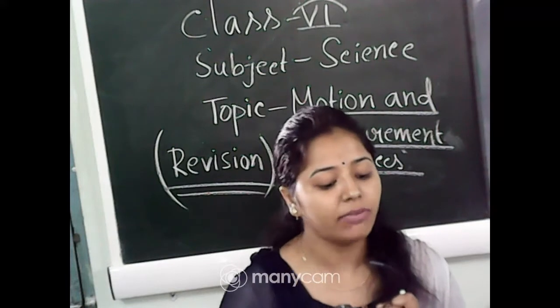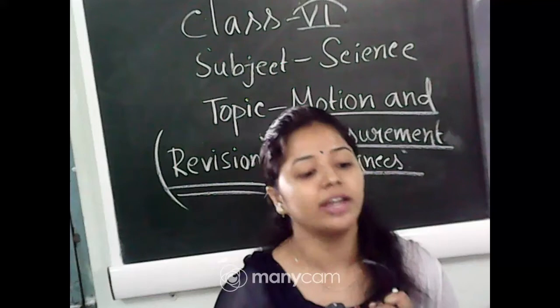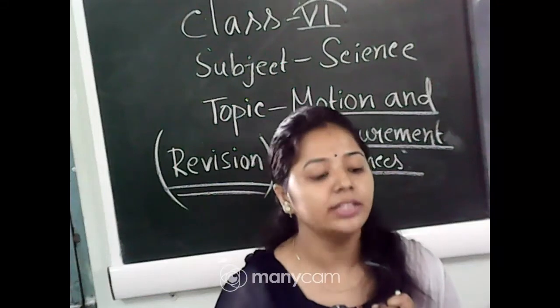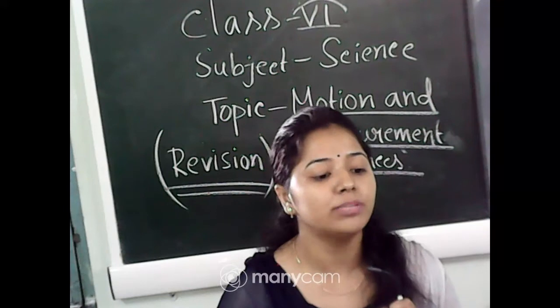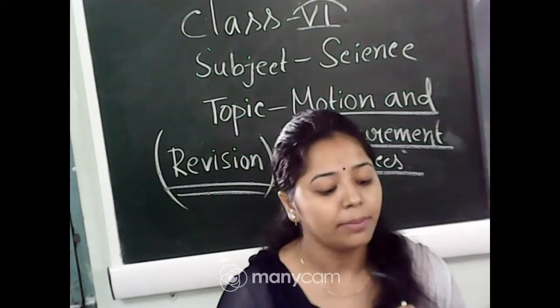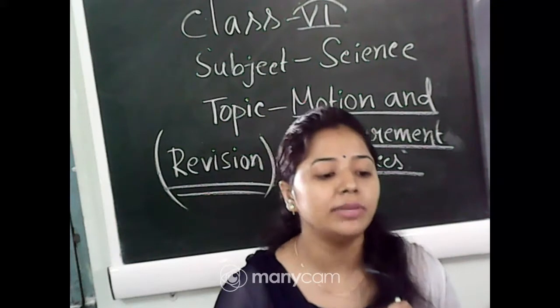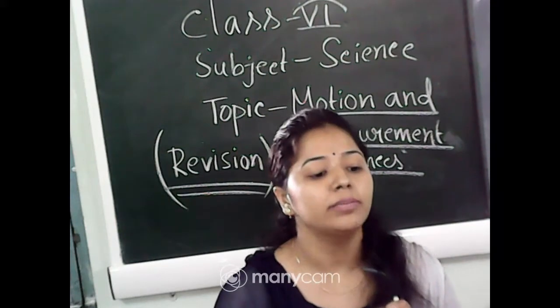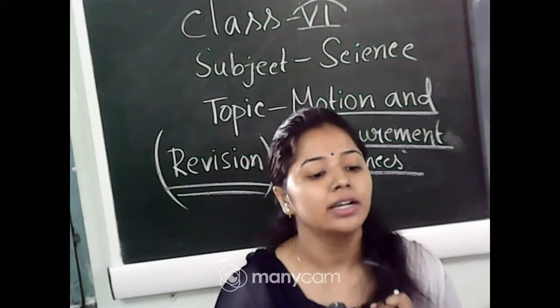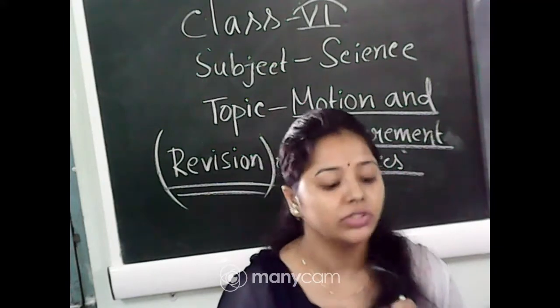Just for example, the reading of one end is 1 centimeter and the reading of the other end, that is the last point, is 14.3 centimeter. Then you must measure the length by subtracting that 1 centimeter from the last point, means 14.3 minus 1 centimeter, so we get 13.3 centimeter.